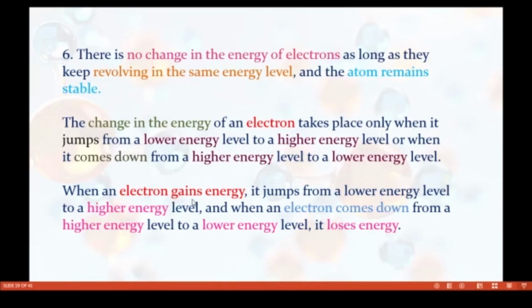If an electron gains energy, it jumps from a lower energy level to a higher energy level. When an electron comes down from a higher energy level to a lower energy level, it loses energy. When it loses energy, it comes down to the ground state, and when it goes to the excited state, it gains energy.